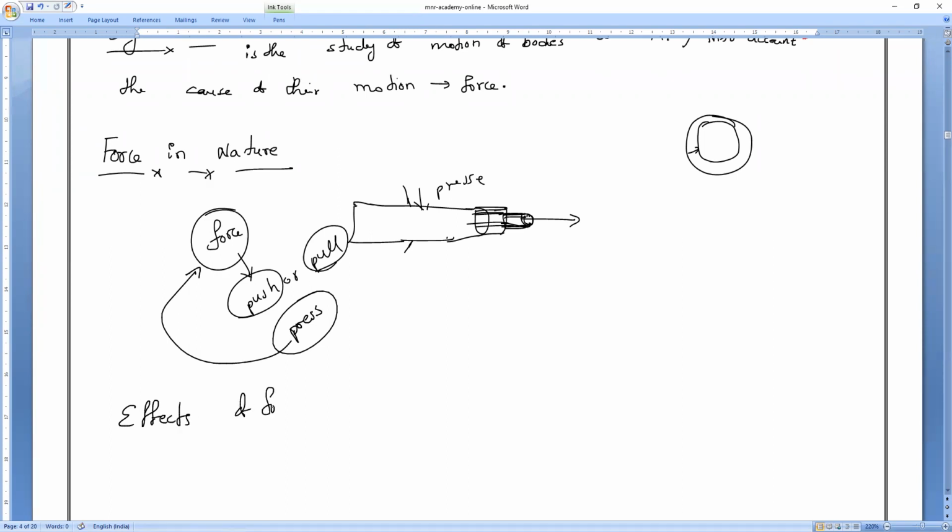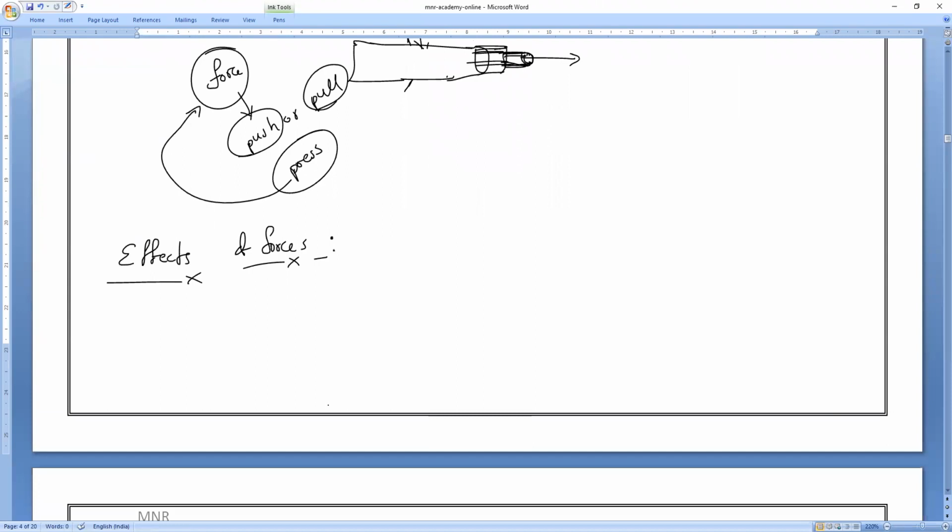So, effects of forces. What are the main effects of forces which we studied in 8th class? I think you might have studied 5 effects of forces. I will say an example, and you should tell me. For example, when a football is kicked by a boy, what will happen? It moves with a certain speed. Am I right or wrong, all of you? When a football is kicked, it will move with a certain speed.